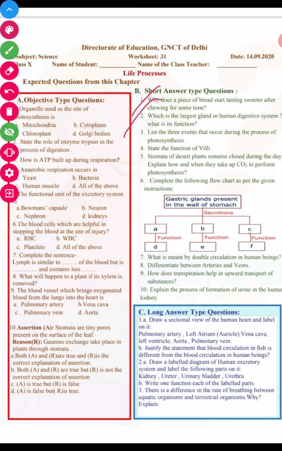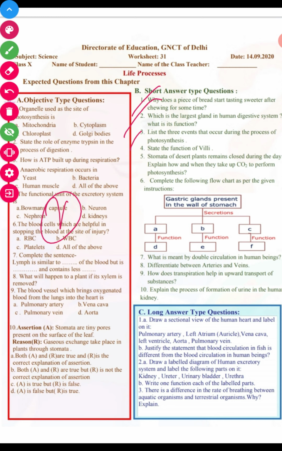Third, we have: list the three events that occur during the process of photosynthesis. First is the absorption of sunlight with the help of chlorophyll. Second, we have photolysis of water, which releases oxygen and hydrogen. And third, the reduction process, in which this hydrogen gets combined with carbon dioxide and is converted into glucose, C6H12O6. So these three events take place during photosynthesis.